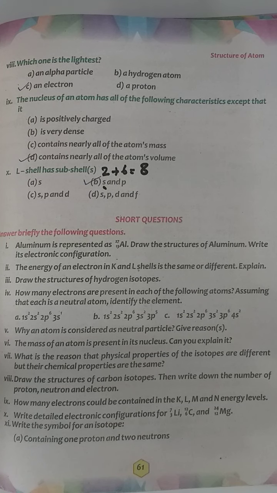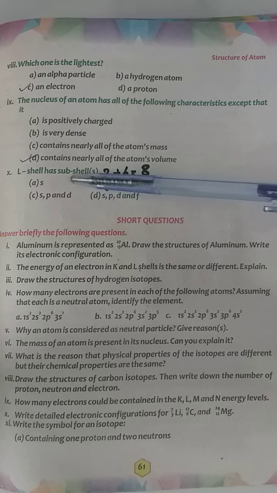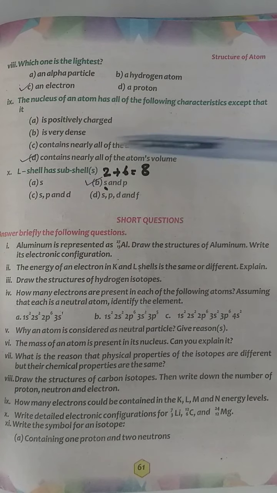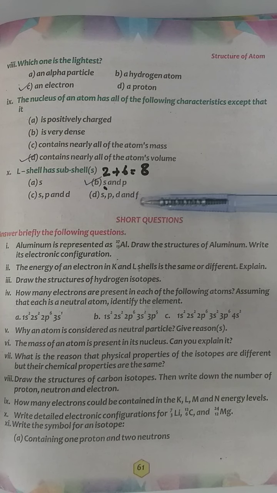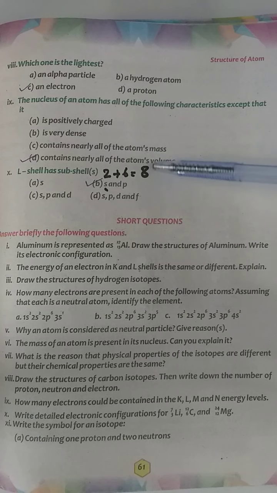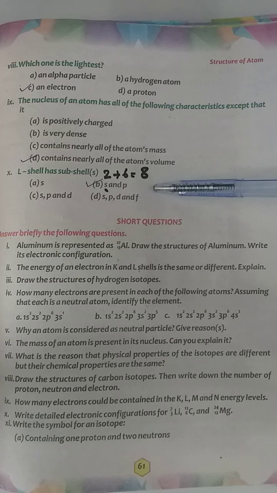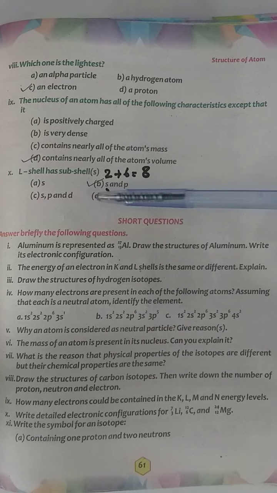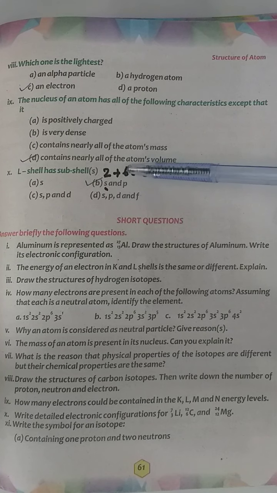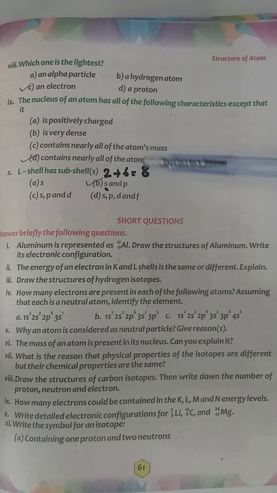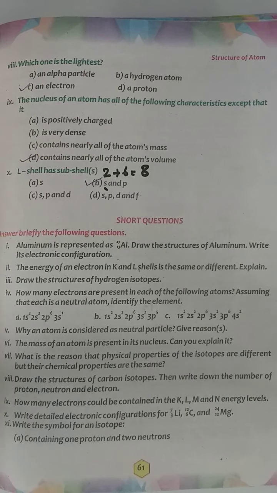Now come to the last one. L subshell. The L shell has how many subshells? S, S and P, S, P and D, or S, P, D and F. As you already know, the L shell has 8 electrons total. So how many subshells can be adjusted? S and P only, because S contains 2 electrons and P contains 6 electrons. So when you add them, you will get 8. So only these 2 subshells can be adjusted in the L shell.